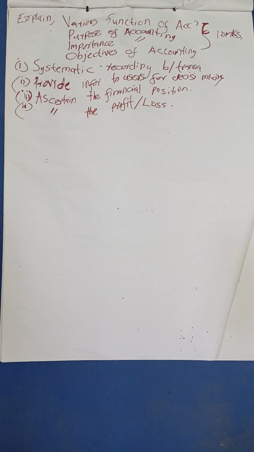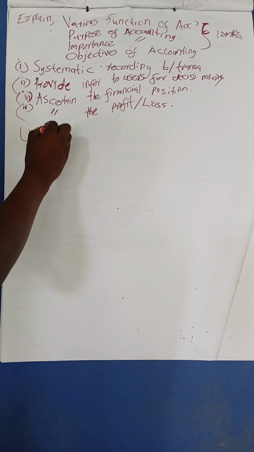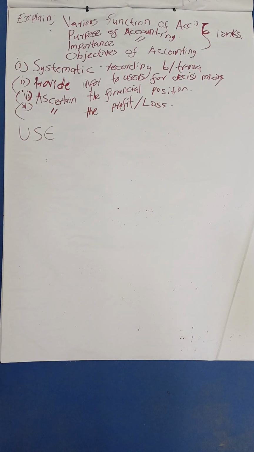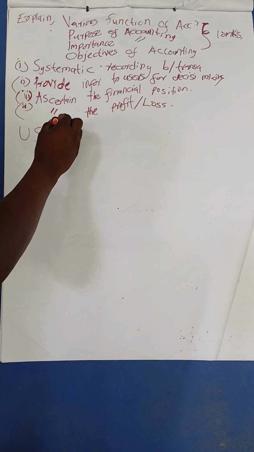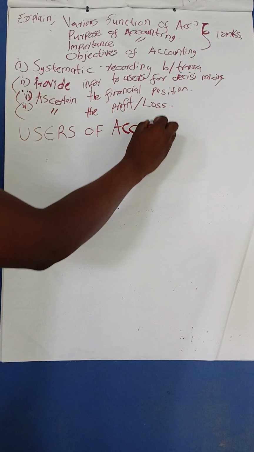Good. So permit me also to look into the various users. We have just said we'll provide this information to users for decision making. Accounting will help us at the end of the day to give the information to the users. So, users of accounting information.